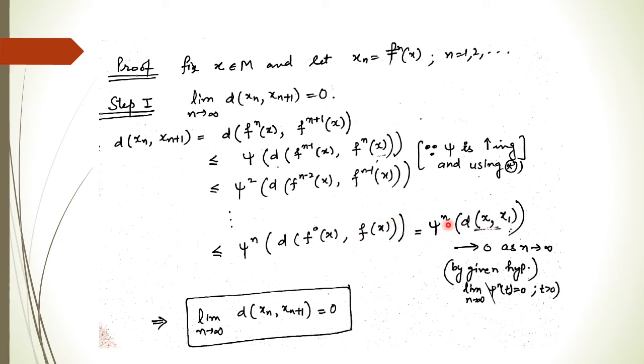So we have psi to the power n of d(x, x1), and by the given condition, the nth iterate of psi goes to 0 as n goes to infinity whenever this distance is strictly greater than 0. Since x and x1 are different, this distance is strictly greater than 0. So this is going to 0, which implies that the limit of this is 0, and this we had to prove.